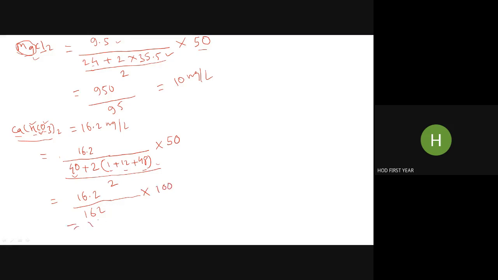So this becomes 10. The answer is correct. 10 milligrams per liter. So this is a very important and crucial step. Here your calculation must be correct, otherwise the final answer will be wrong.